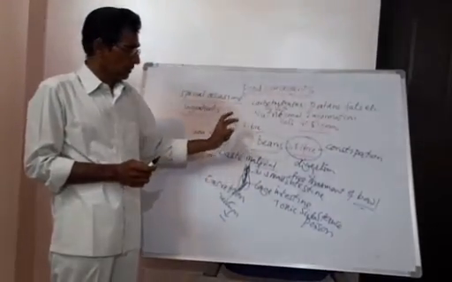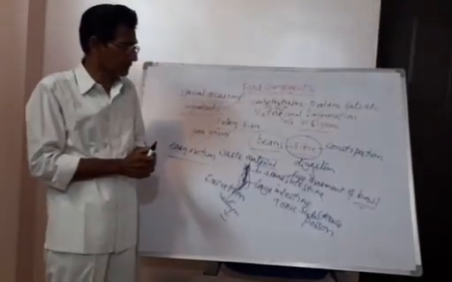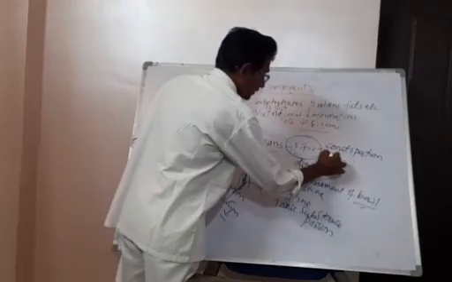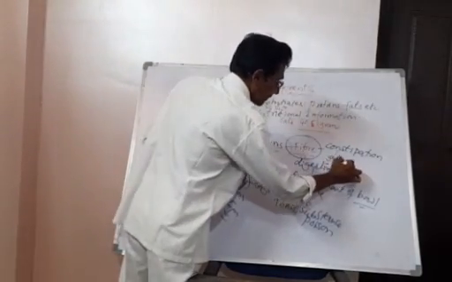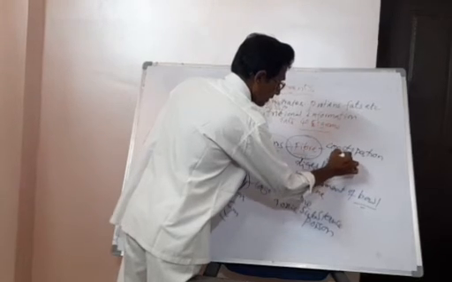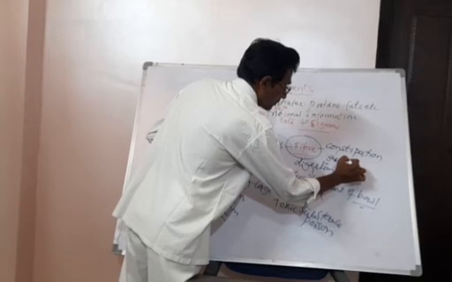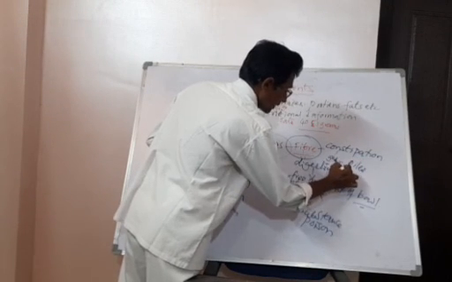So the role of fiber is to avoid constipation. If there is constipation, that causes gas problem, and if there is gas also, that leads to piles, ulcer,